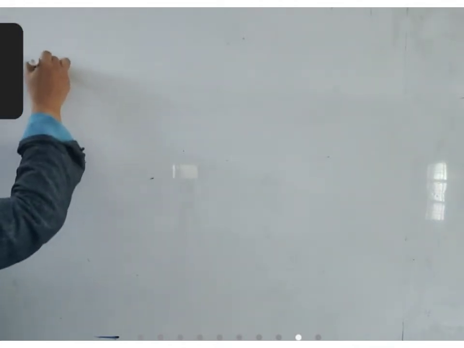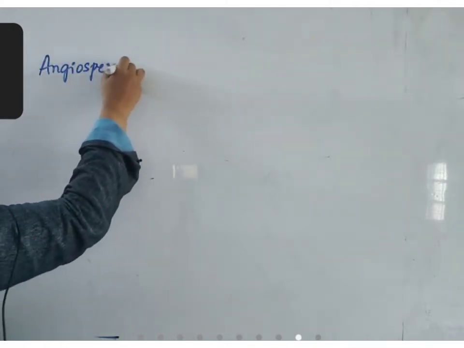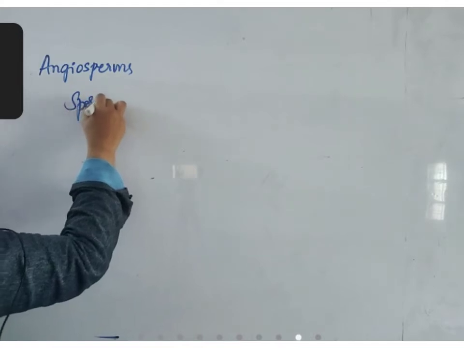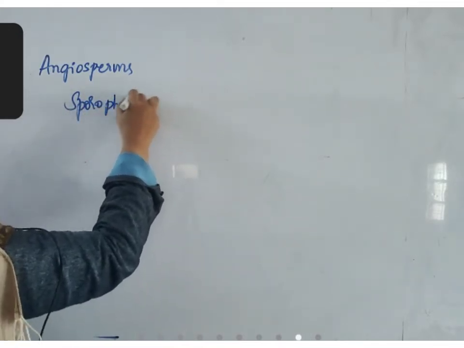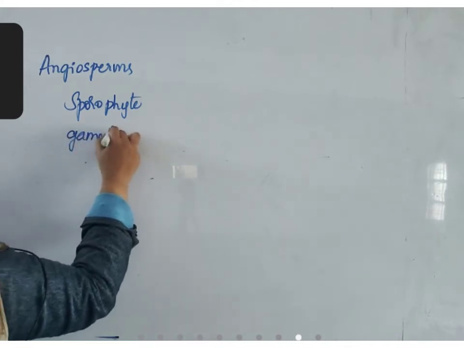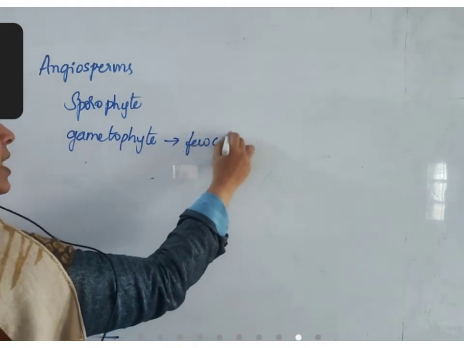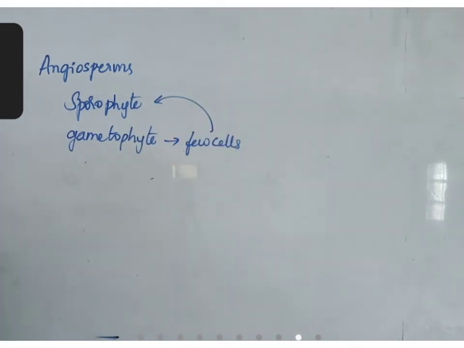The life cycle of angiosperms is also divided into two stages, sporophyte and gametophyte. Gametophyte is restricted to few cells that live on the sporophyte.